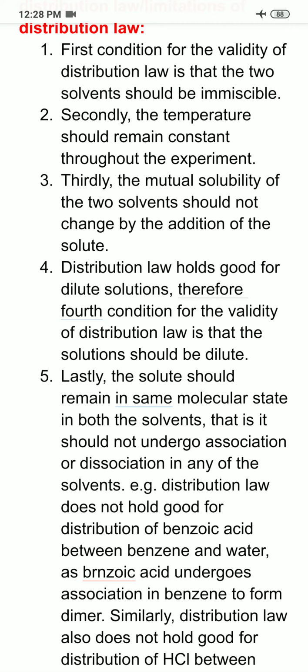So here I mean to say that distribution law is applicable to the same molecular state of the solute in both the solvents. If the molecular state changes in one of the solvents, then distribution law will not be applicable. And this was the example of association.